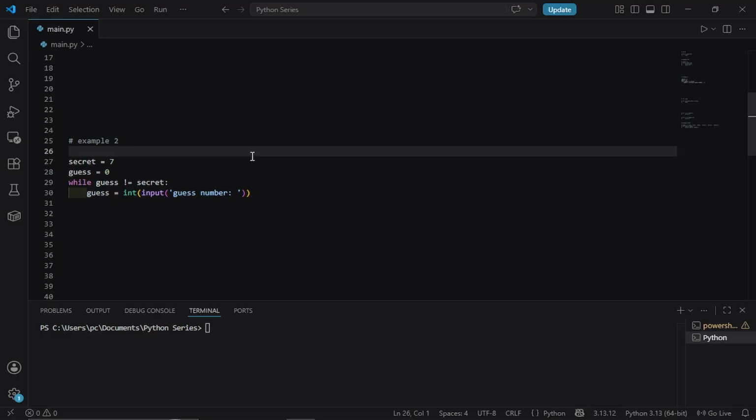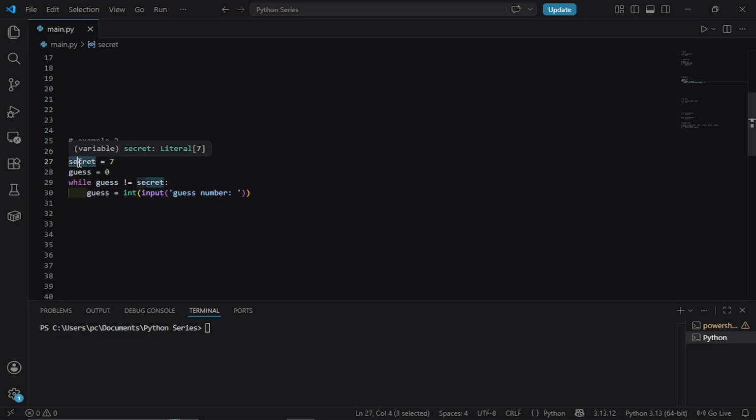Now let me show you a use case that actually feels real. One of the most common patterns with while loops is keeping a program running until the user decides to quit. Imagine you are building a simple guessing game. You want to keep asking the user to guess a number until they get it right. Here's how you think about it.